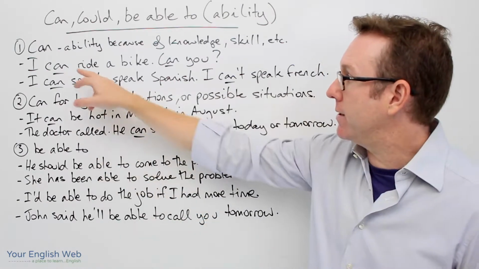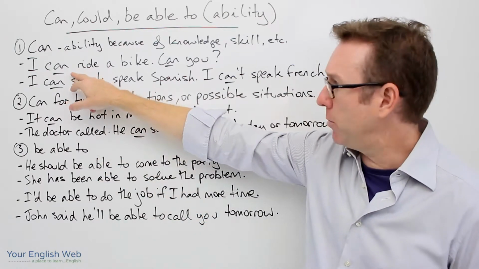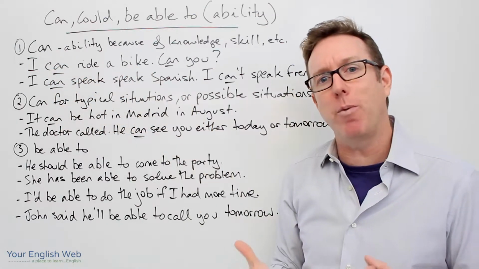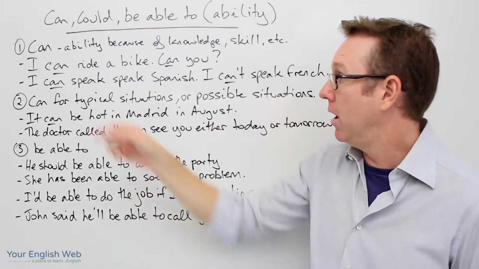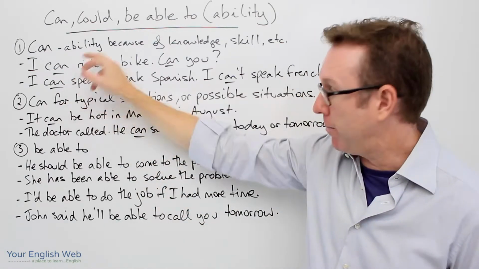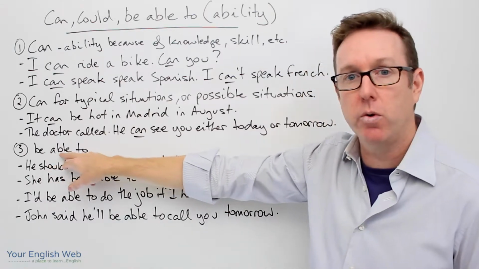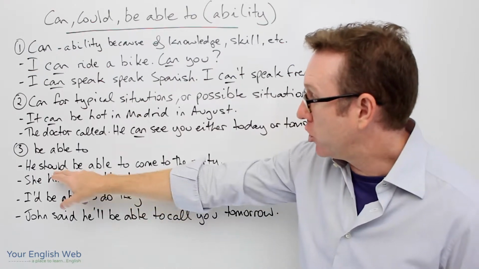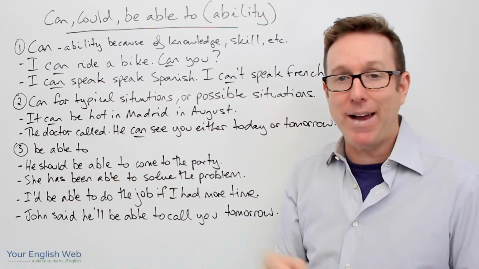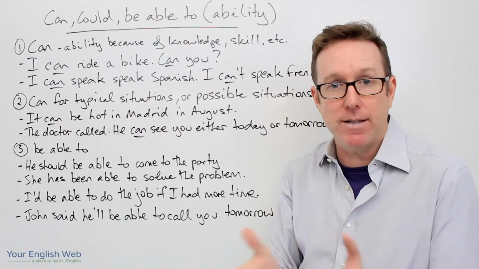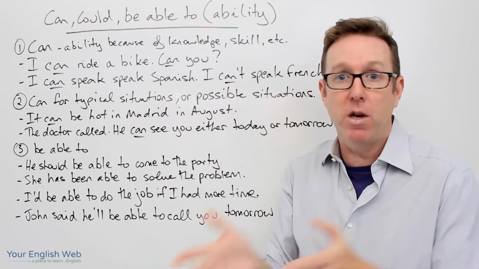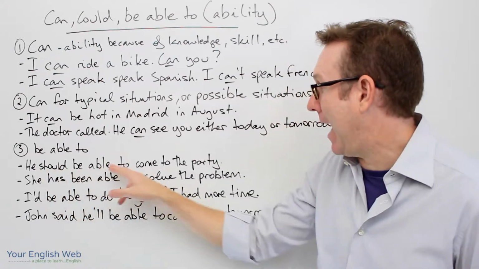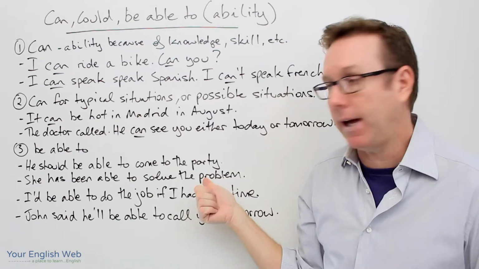Now, be able to is completely possible in these sentences as well. I am able to ride a bike, but it's not very common for us to say that. It means the same thing. But we normally use be able to when we have those situations that I said before. So, should. Modal verb. So we can't have modal verbs and can together. It just doesn't go, okay? Can is a modal verb. Should is a modal verb. We can't have two. So, he should be able to come to the party, okay?